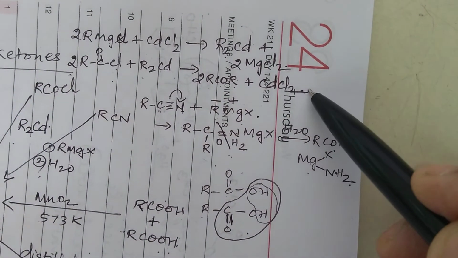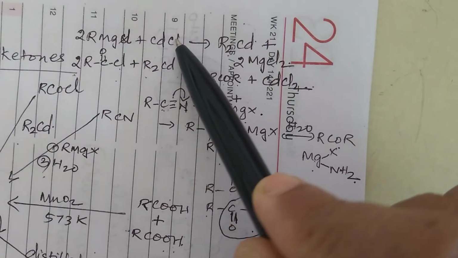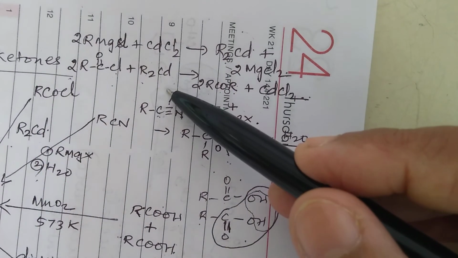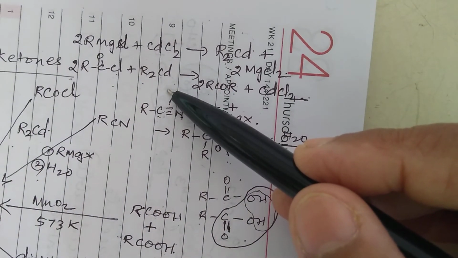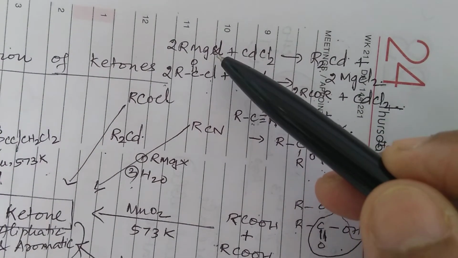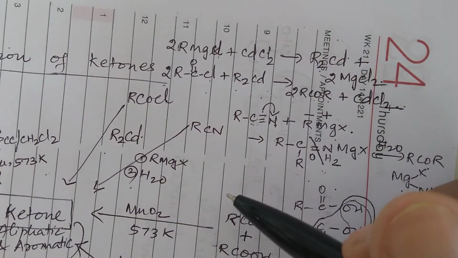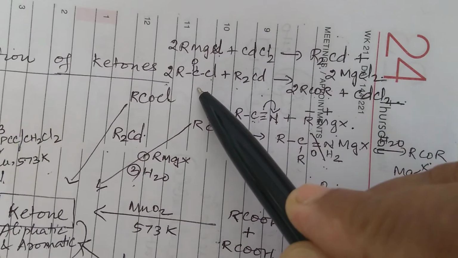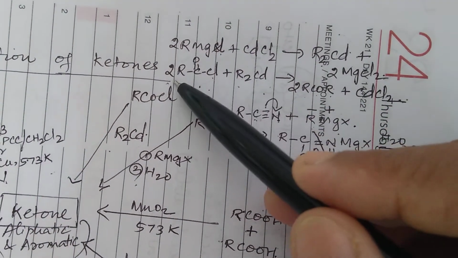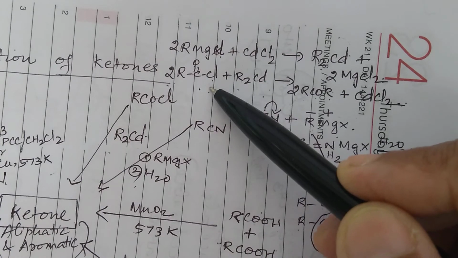So the CdCl2 can be reacted with another molecule of RMgX to give you R2Cd and then further reaction can be done. Now what is the purpose? Why can't we prepare directly from RMgX itself? If you add RCOCl to RMgX, you should directly get RCOR and MgCl2 should come out, okay?